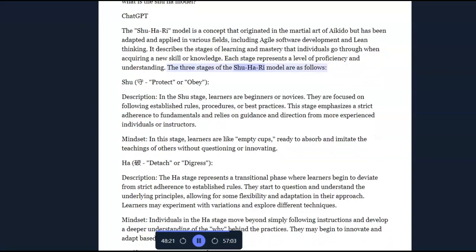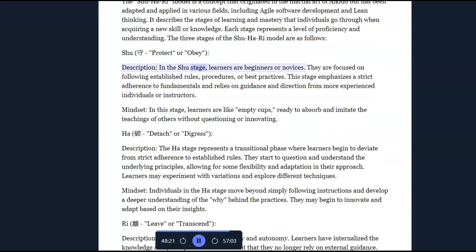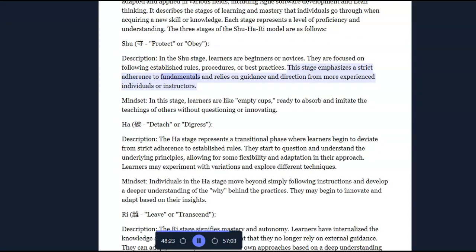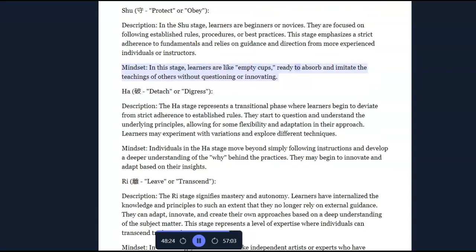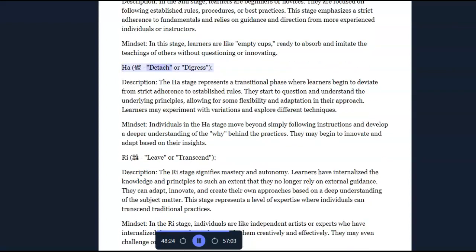The 3 stages of the Shuhari model are as follows. Shu: protect or obey. Description: In the Shu stage, learners are beginners or novices. They are focused on following established rules, procedures, or best practices. This stage emphasizes a strict adherence to fundamentals and relies on guidance and direction from more experienced individuals or instructors. Mindset: In this stage, learners are like empty cups, ready to absorb and imitate the teachings of others without questioning or innovating. Ha: detach or digress.